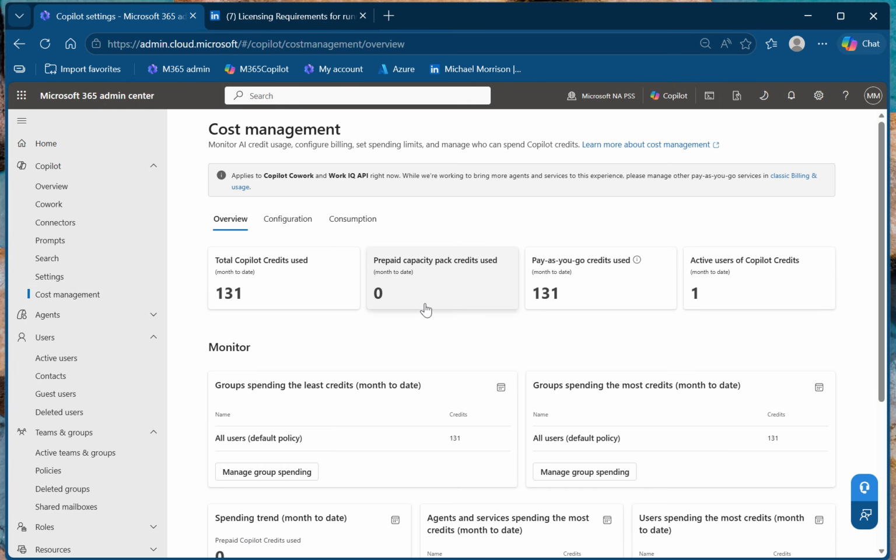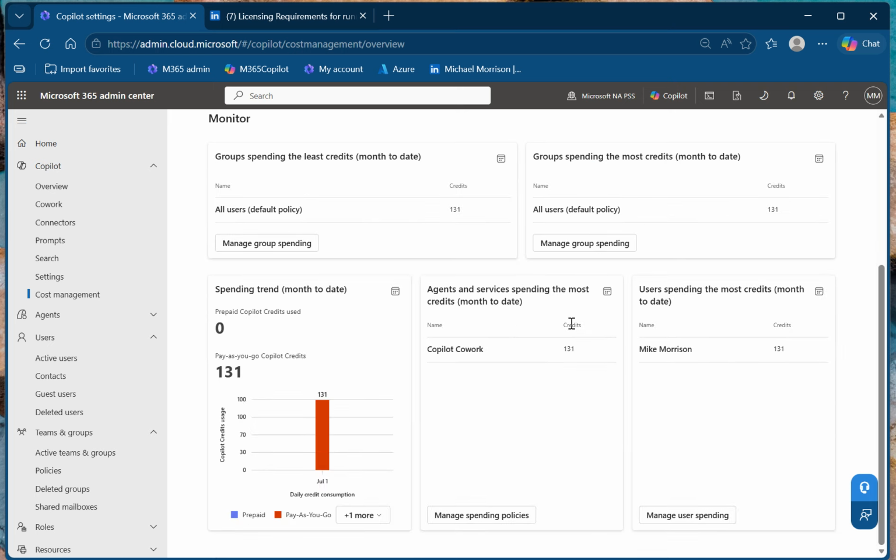And there's a nice overview where I get to see how many credits were used by what particular application. Right now, there's only two. There's more coming for this, but it's the Cowork and the Work IQ billing.